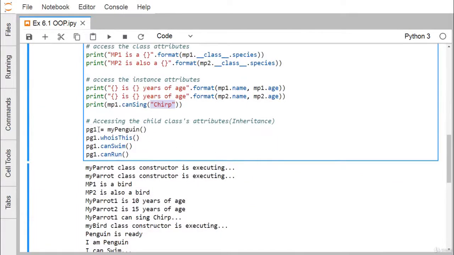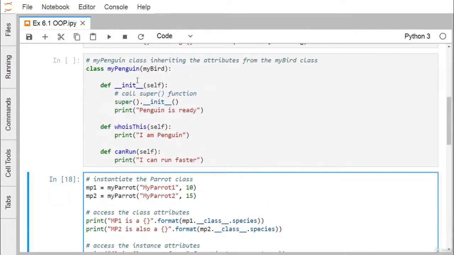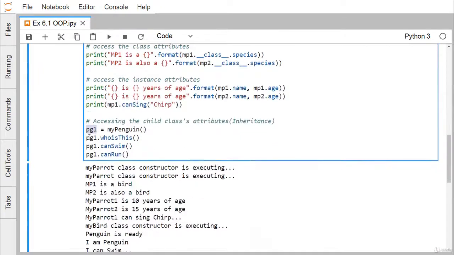Okay, now we are going for another one. We are going to define one object under the class mypenguin. This is our class mypenguin. It has the methods who is this and can run. These respective strings are going to get printed using the print function. So pg1.who is this, pg1.can swim, and pg1.can run here.